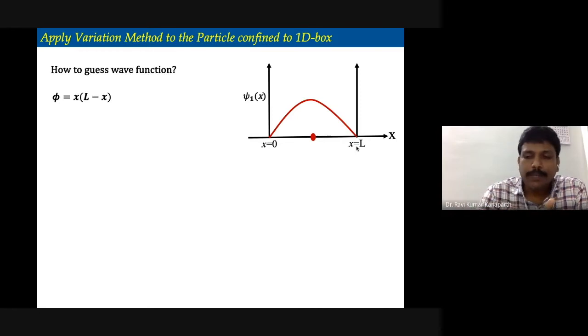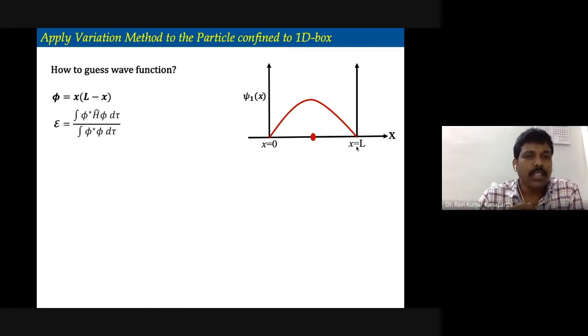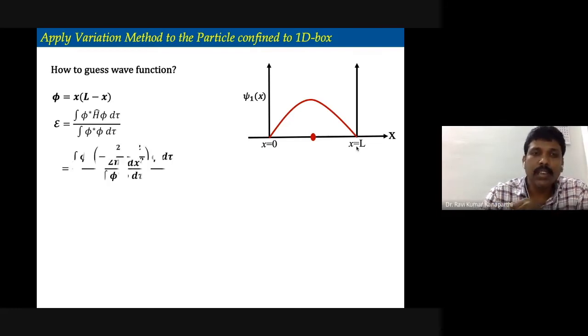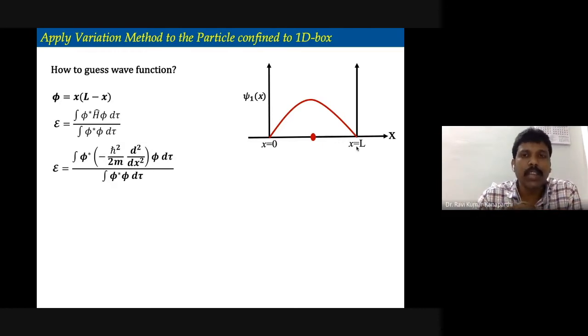Okay, now let us evaluate script E. What is script E? Script E is this integral. There is a numerator and there is a denominator. The numerator has the Hamiltonian: integral phi star h phi d tau, divided by integral phi star phi d tau. What is h here? You know that it is a particle confined to a one-dimensional box, and potential energy is 0. Therefore, it has only the kinetic energy term, that is minus h cross square upon 2 times the mass of the particle multiplied by d square upon dx square. That is the Hamiltonian, right?